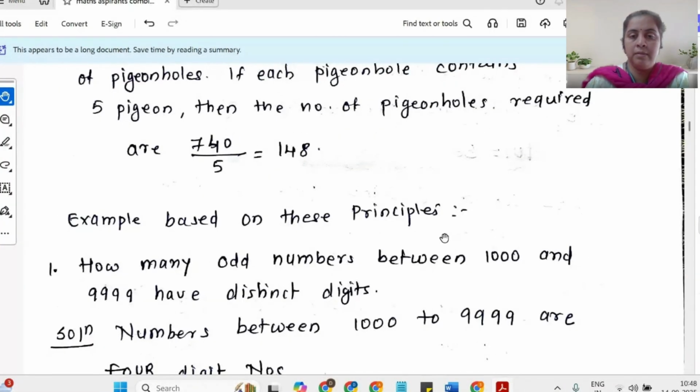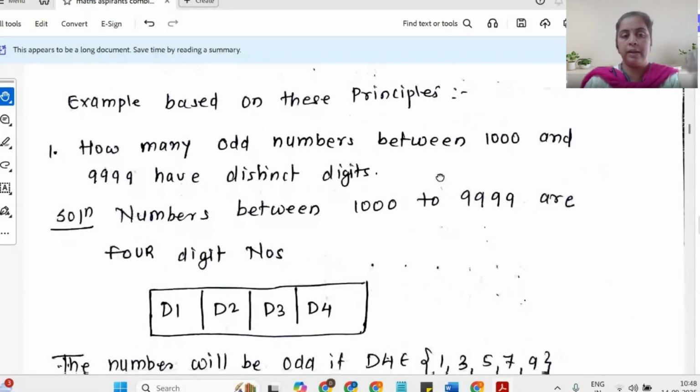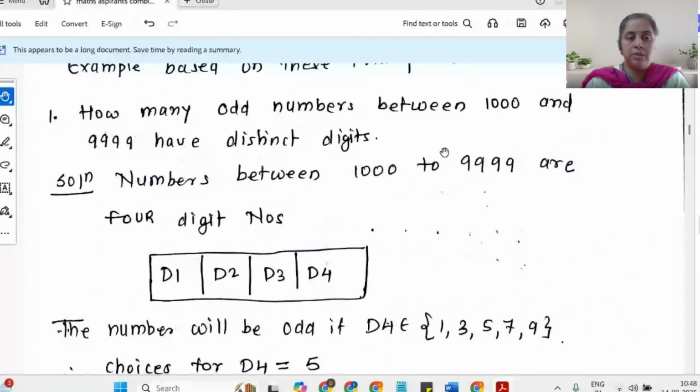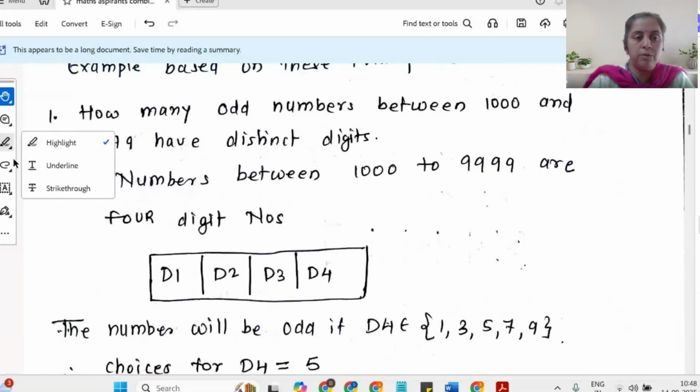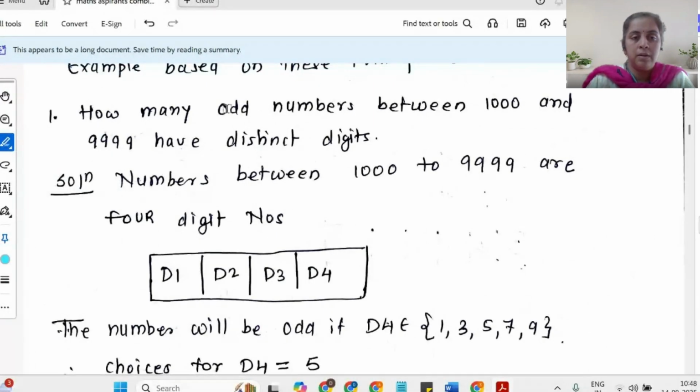Now here are some questions one should try. Let's go ahead with this question. How many odd numbers between 1000 and 9999 have distinct digits? Let us understand this question. First of all, the point to be noted is that I'm just going to take odd numbers here.